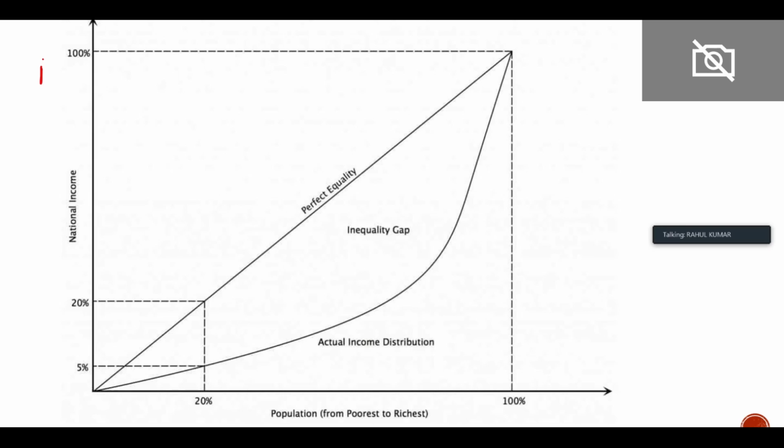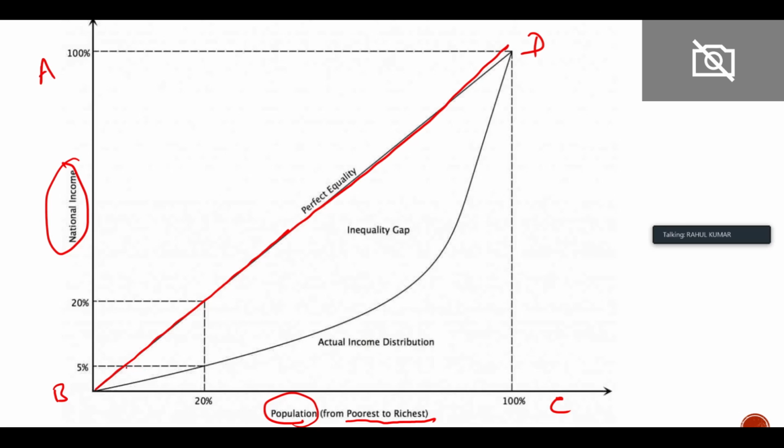Suppose this is A, this is B, this is C, and this is D, right? This line of 45 degrees represents perfect equality. On this axis we have the income of the person, and here we have the population from poorest to richest.